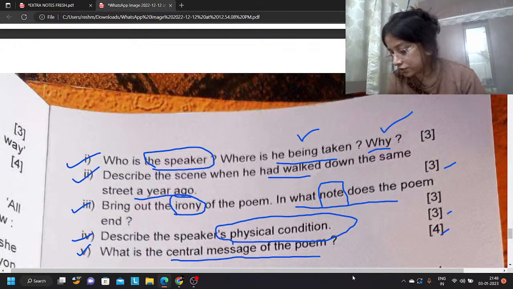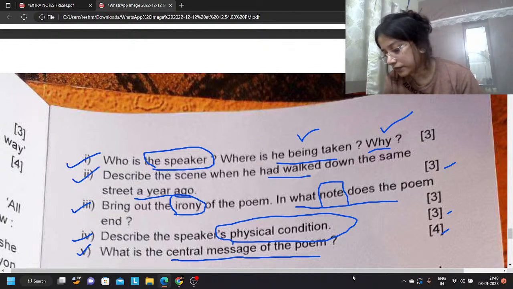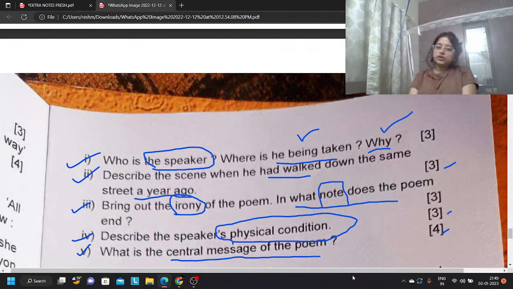Downfall of a hero's fortune. The central message of the poem is that nothing is stable in this world. Someone who rises high and touches the summit of glory cannot remain at the top forever. His downfall is certain. This also you can write. This is just another part of the central message.